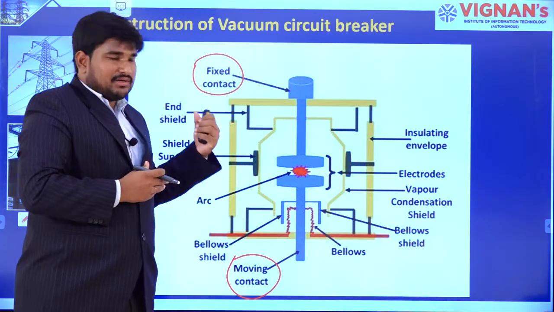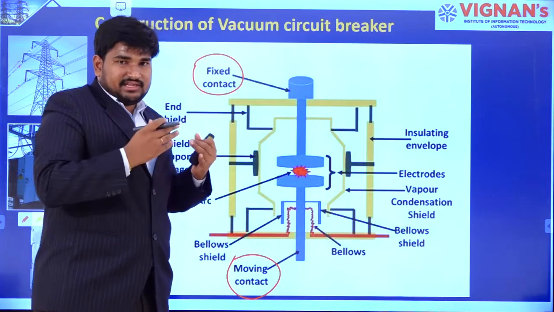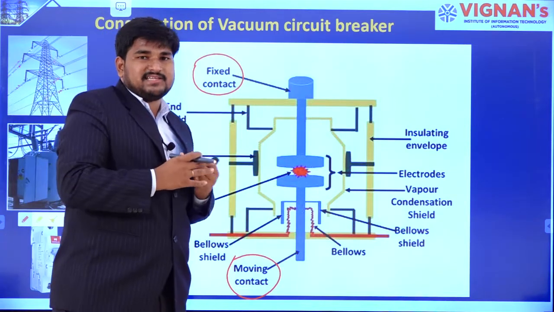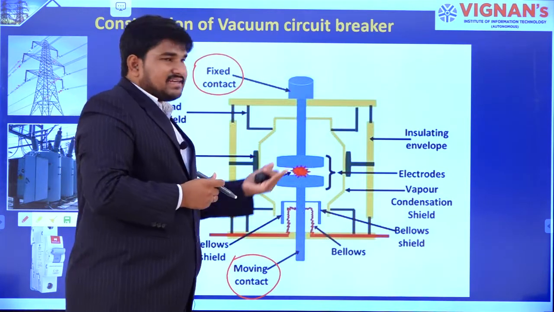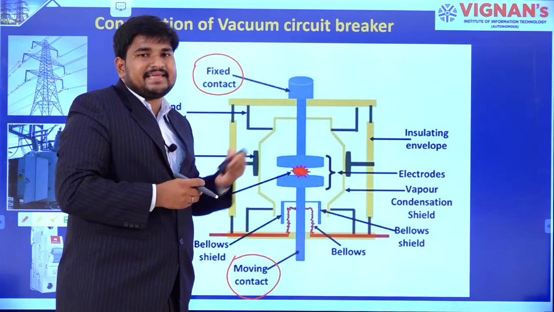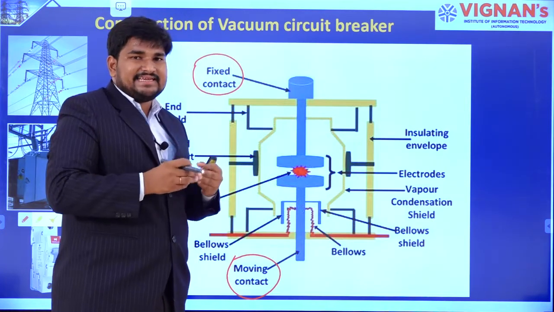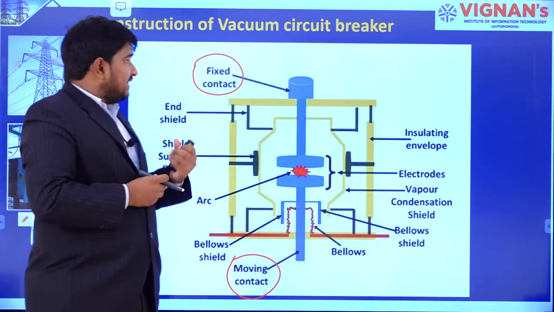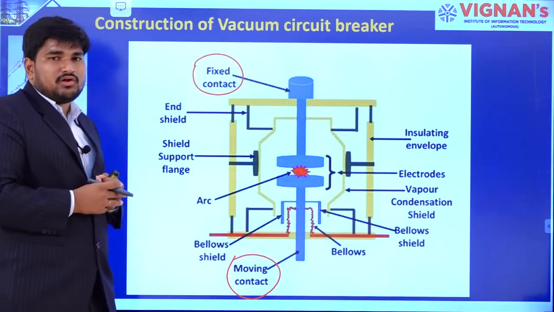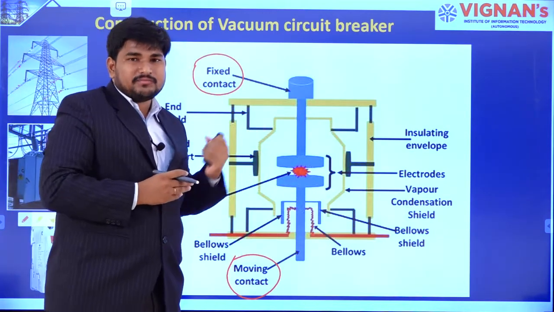Similarly, in air, these contacts are placed inside an air chamber. In oil, they are placed inside an oil chamber. In an SF6 circuit breaker, they are placed inside an SF6 gas chamber. As well as in a vacuum circuit breaker, these contacts are placed inside a vacuum chamber.